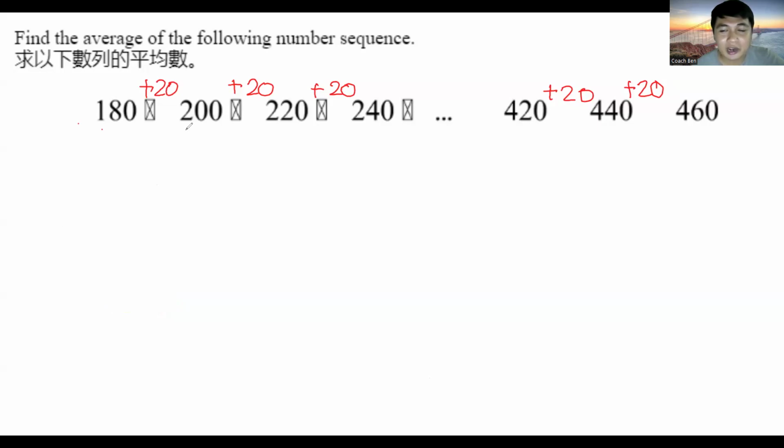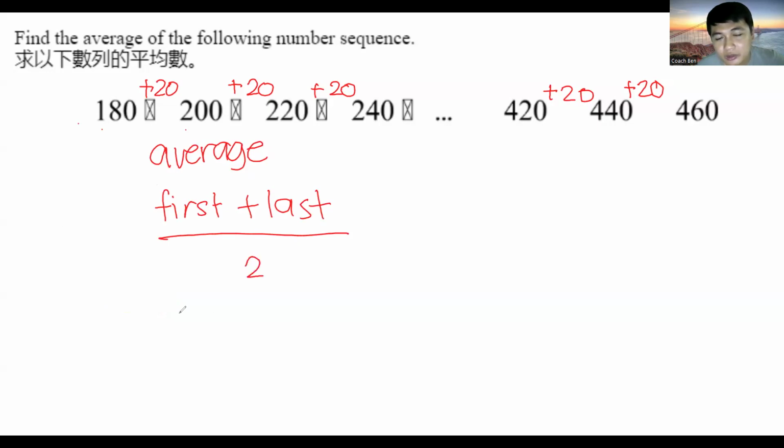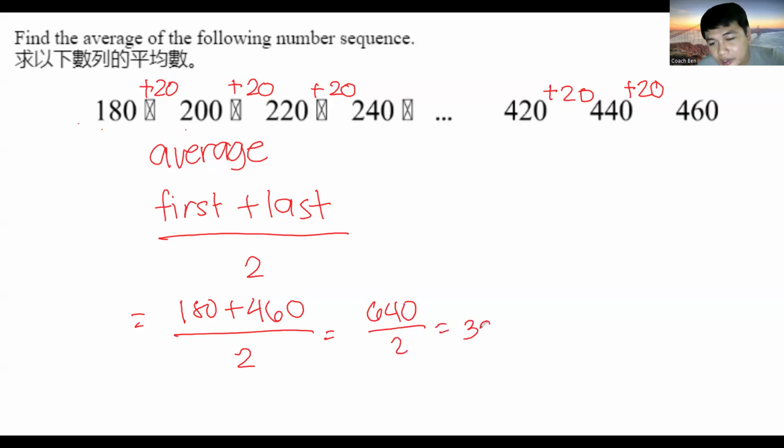So all of the numbers are increasing by 20. This tells us that this is an arithmetic sequence. And an arithmetic sequence has a special property to figuring out the average. The average of any arithmetic sequence is just the first term plus the last term divided by 2. So this is 180 plus 460 over 2. That is 640 over 2, 320. Okay? So are there any questions for number 2?